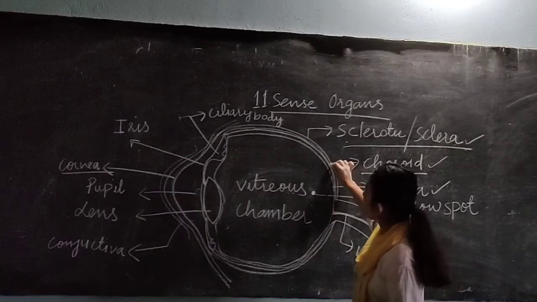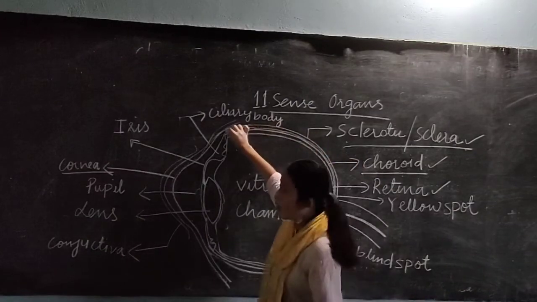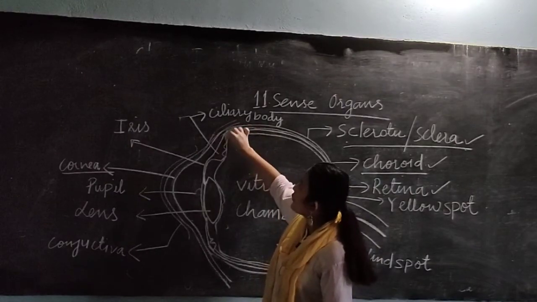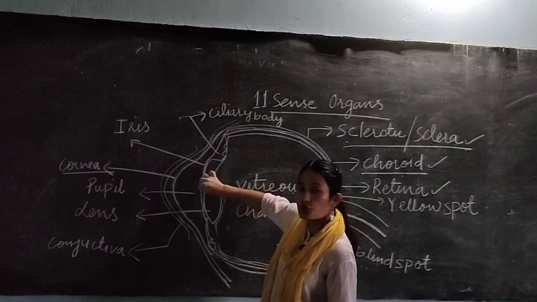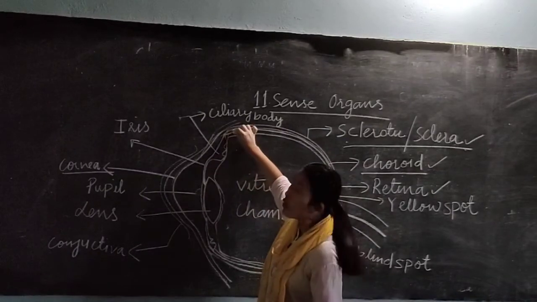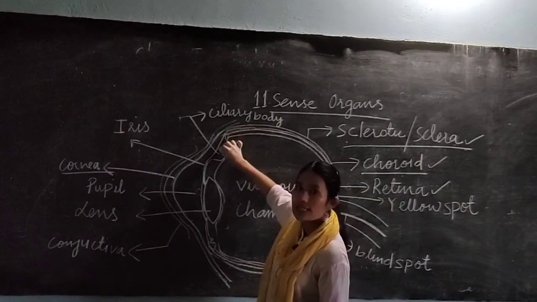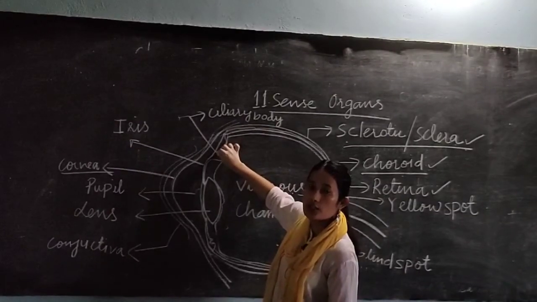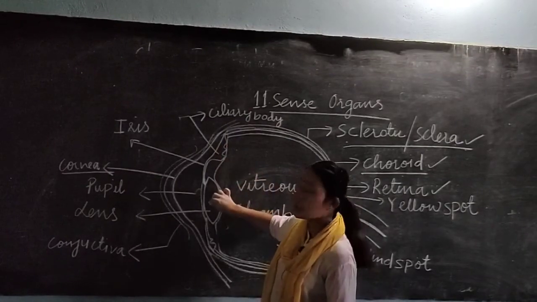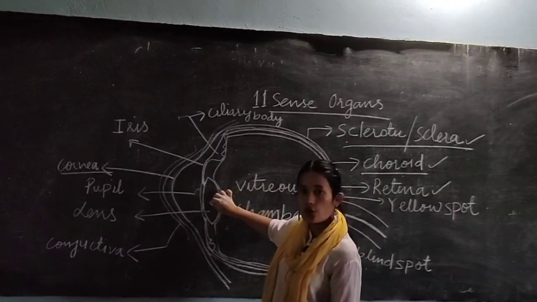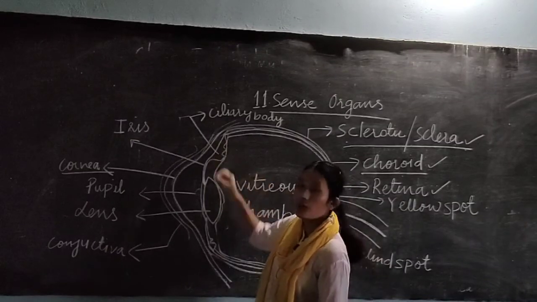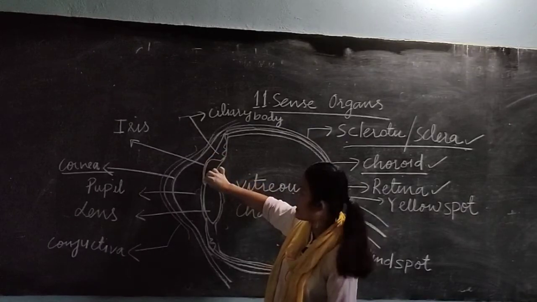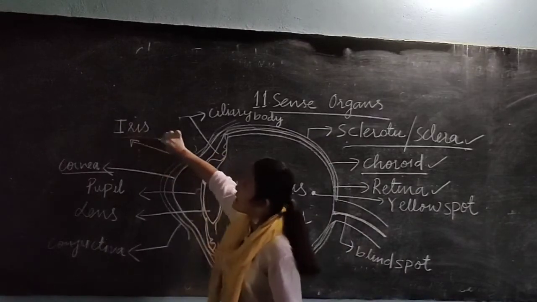As it extends forward, before merging into the colored portion, your choroid layer forms the ciliary body. The ciliary body consists of different muscles which help in adjusting the lens. Adjustment of the lens is done by your ciliary body, and the ciliary body further extends and forms the iris.